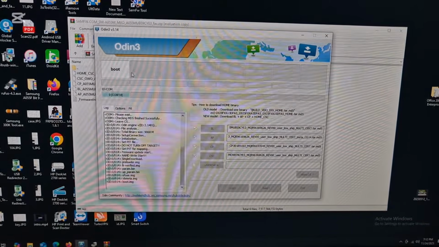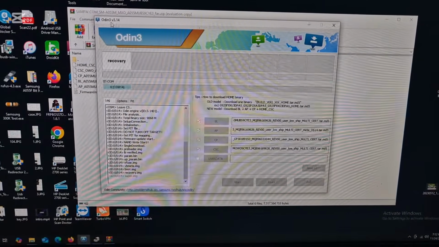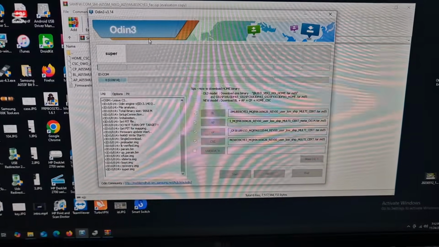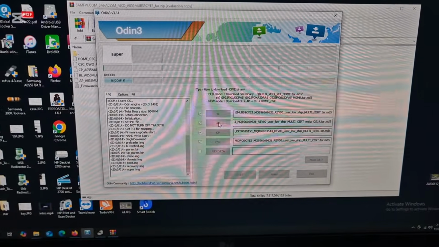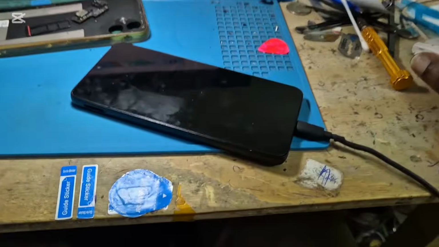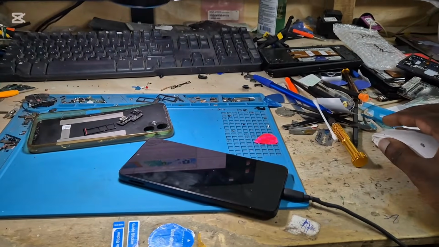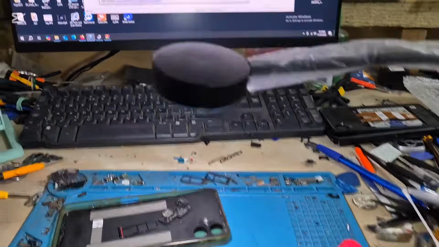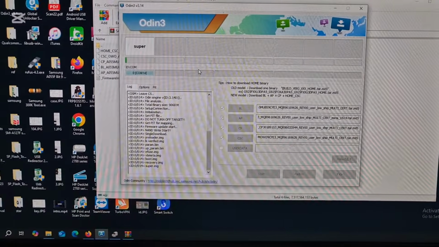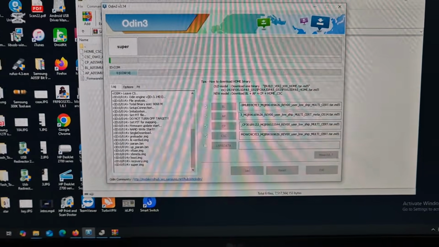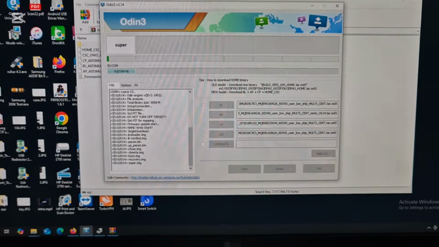Once the file matches the system, you will see that the flash actually started here. If there's something that is wrong, like if you have the wrong file, it will fail. So this will take a few minutes actually. As you can see, it started and the phone screen is still black. So guys, as soon as this is about to finish, I will resume the video, so you will see exactly what's happening here. But this is how you go about fixing the black screen after update with your Samsung Galaxy A05.